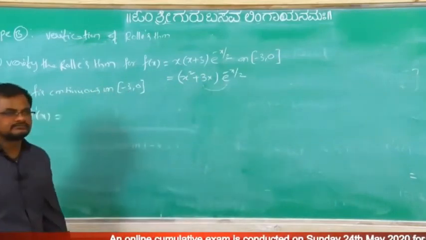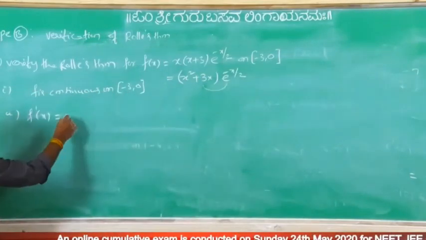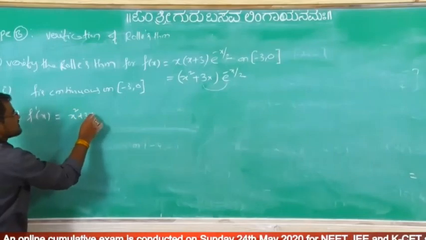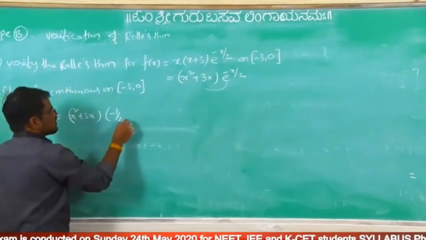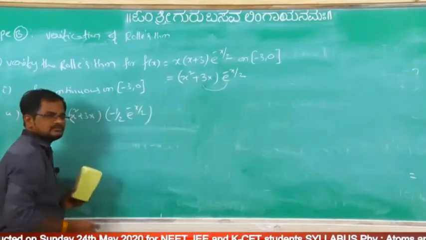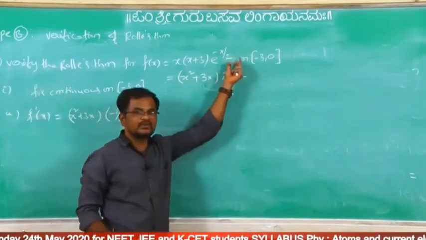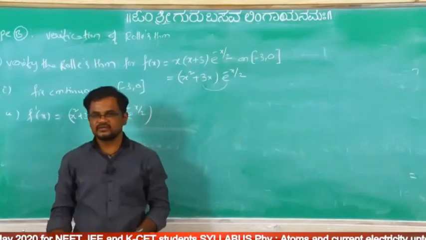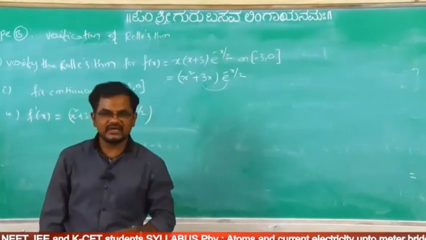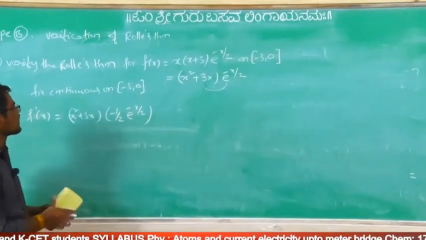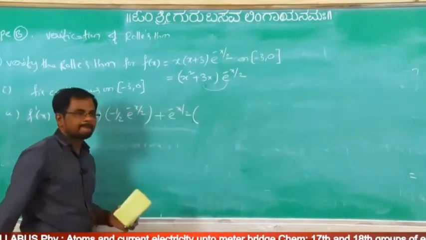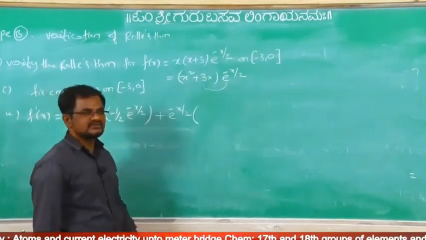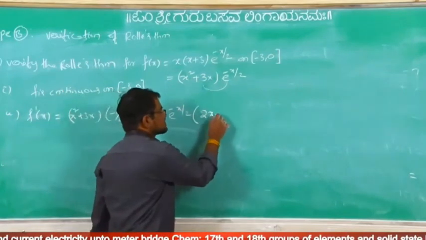Using the UV formula: x square plus 3x, differentiation of this one is minus 1 by 2 e power minus x by 2, because differentiation of e power x by 2 is e power x by 2, and the differentiation of minus x by 2 is minus 1 by 2, plus e power minus x by 2, and the differentiation of this one is 2x plus 3.